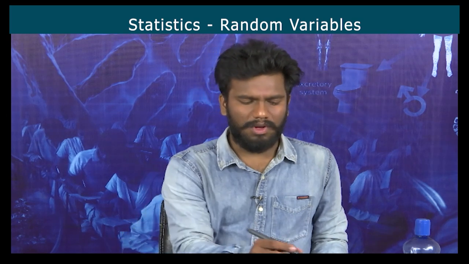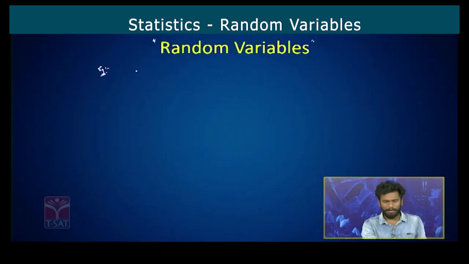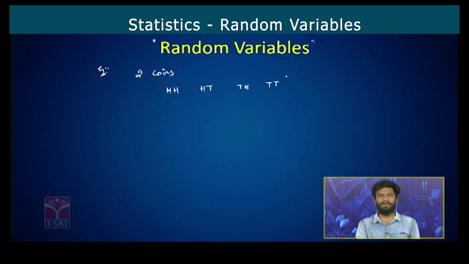Now let us consider small examples. I'm doing an event tossing two coins. So what are the outcomes when two coins are tossed? Head head is one of the outcomes. Head tail, tail head, and tail tail. These are the possible outcomes of the two coins.